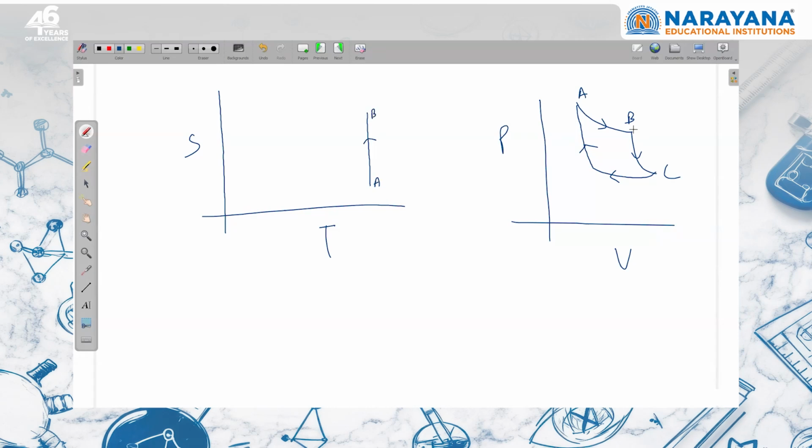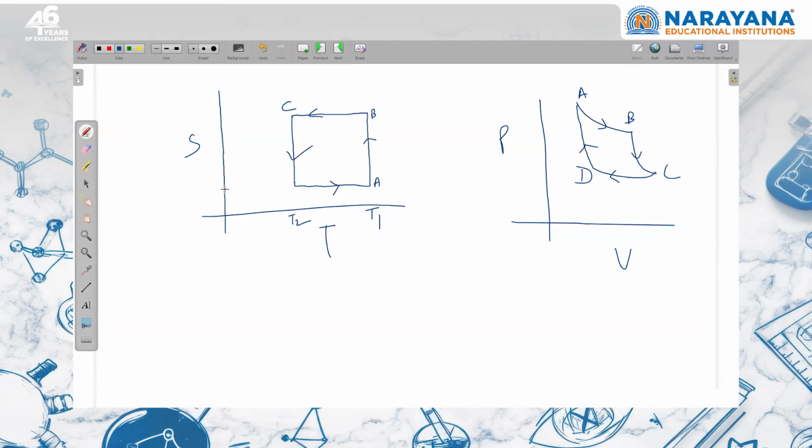Moving from B to C, there is no change in entropy, adiabatic reversible, but temperature is decreasing. So I should move from here. This is B to C. Then I am moving from C to D. It is an isothermal process. Since it is compression, the entropy will decrease and temperature will remain constant. So this temperature is T2, this temperature is T1, and finally there is no change in entropy, but temperature is increasing. So this is the graph.